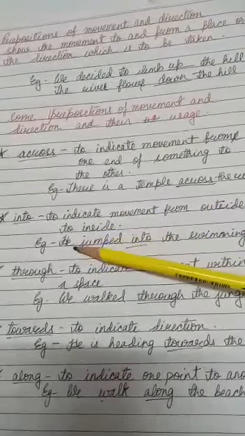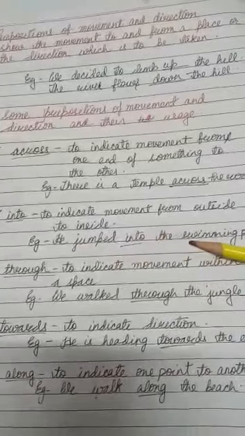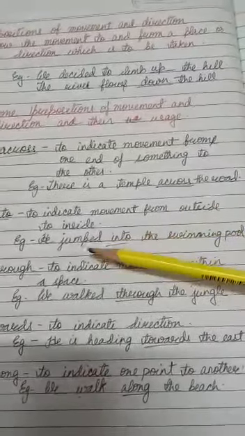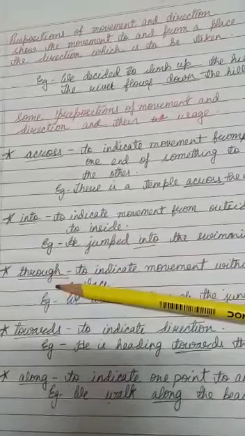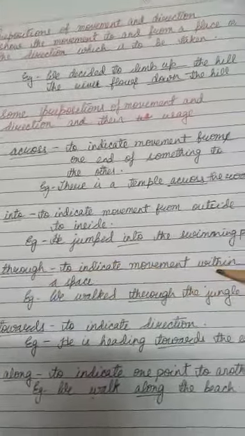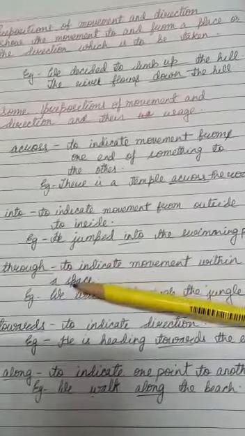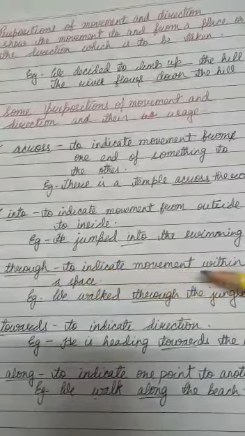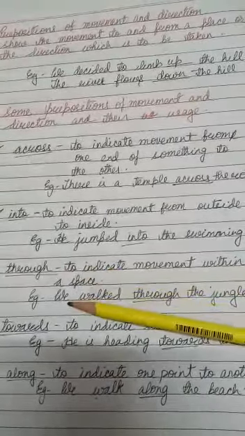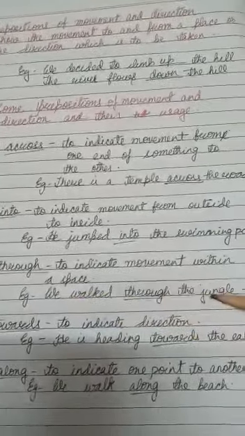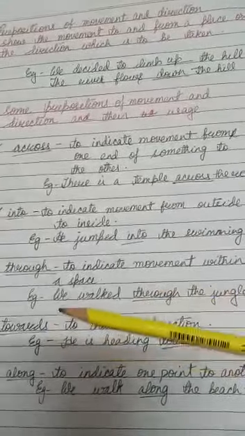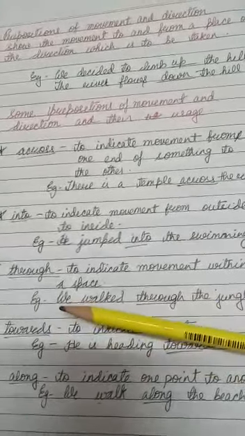He jumped into the swimming pool. He was outside, then he jumped into the swimming pool. Next one is "through", to indicate movement within a space. We walked through the jungle.